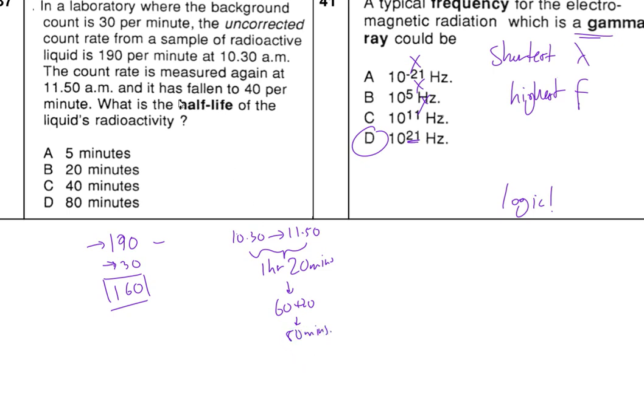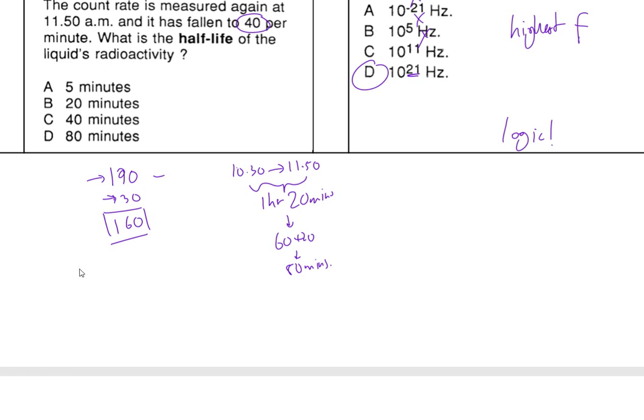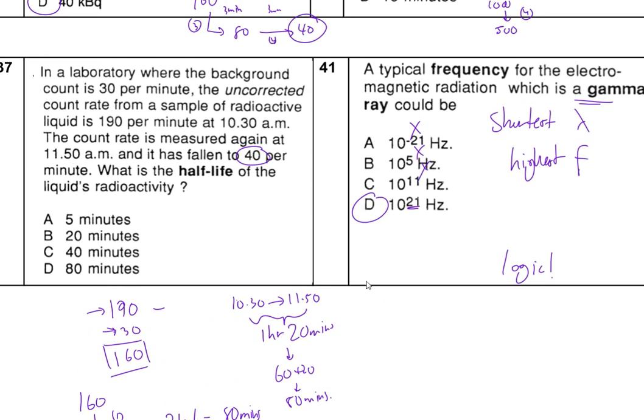Now the question says it has fallen during the time. It's fallen to 40 per minute. It says 42 per minute. So let's take a look. Okay, so we got 160. The first half-life goes to 80. Another half-life goes to 40. So we got 1 and 2. So therefore, 2 half-lives is taking us 80 minutes. Now, 1 half-life is what? 80 divided by 2, we get 40 minutes in this case.